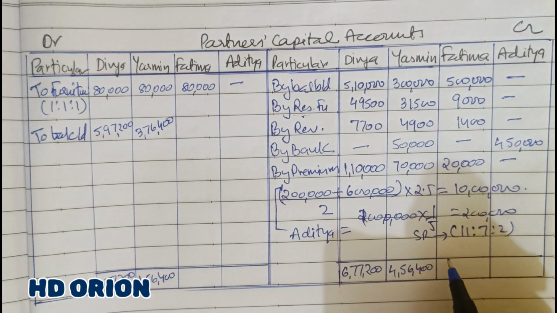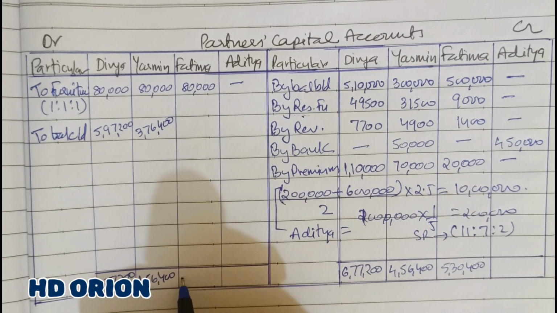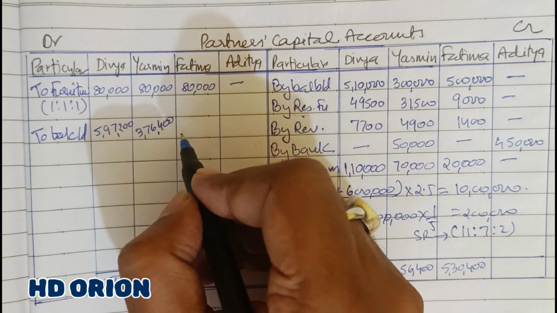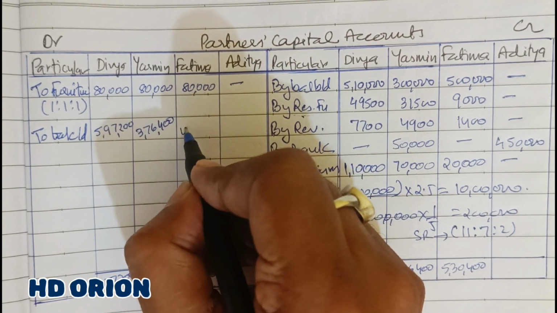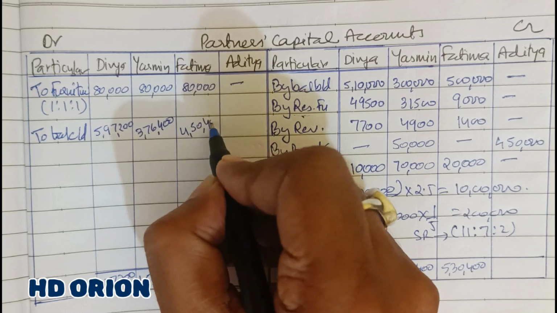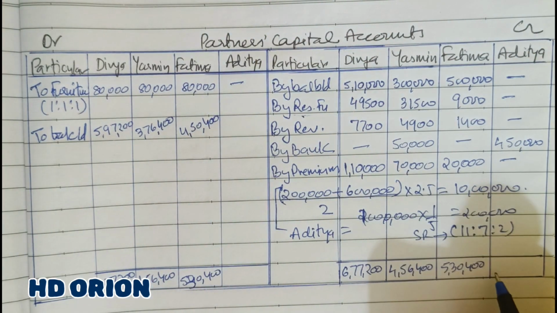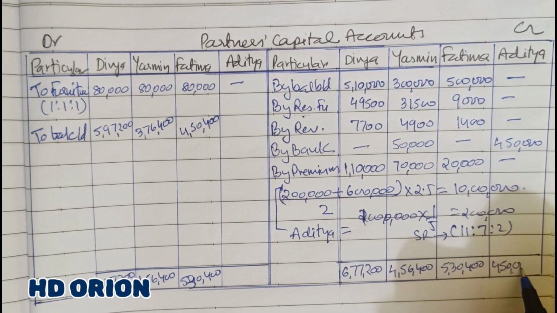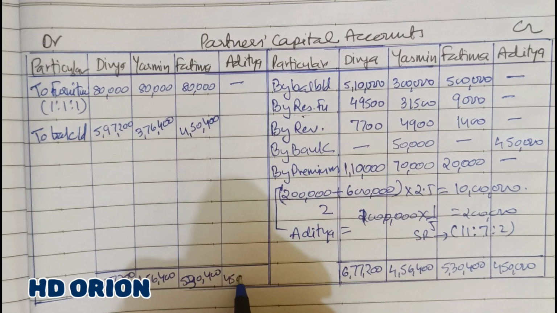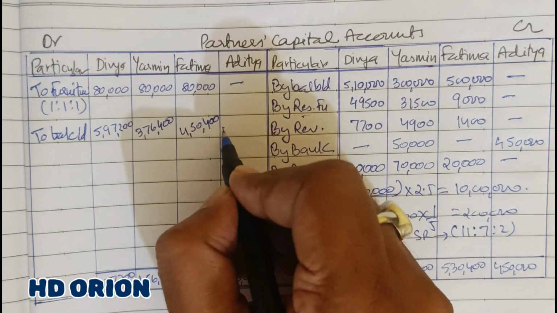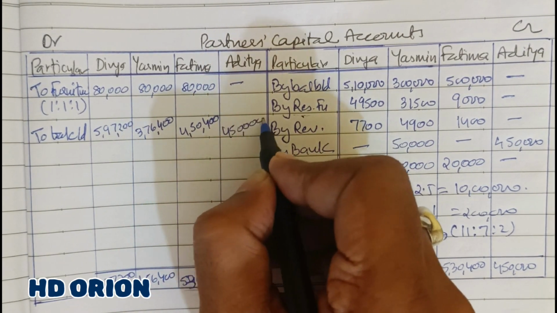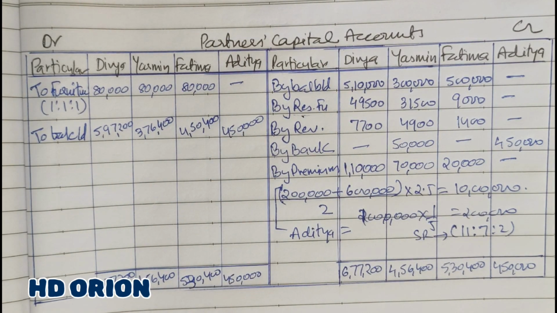And for Fatima, grand total is 5,30,400 minus 80,000 is rupees 4,50,400. And Aditya it is 4,50,000. So this way the capital account of the partners is ready.